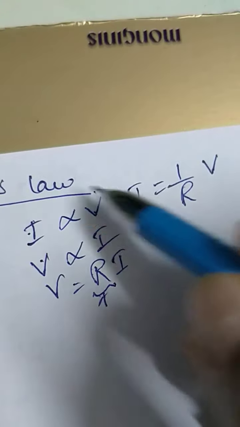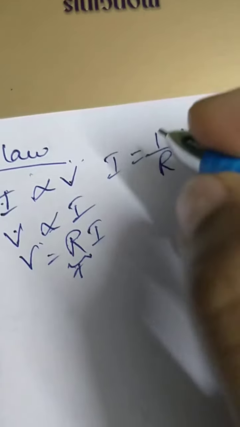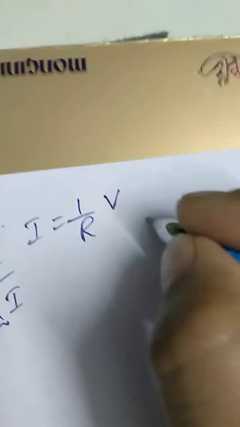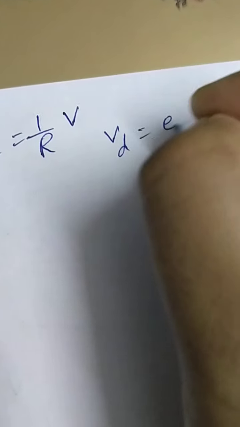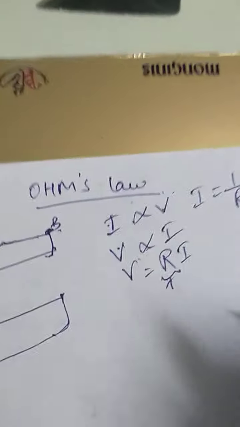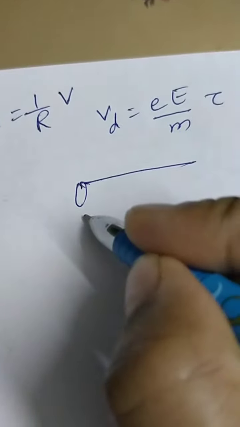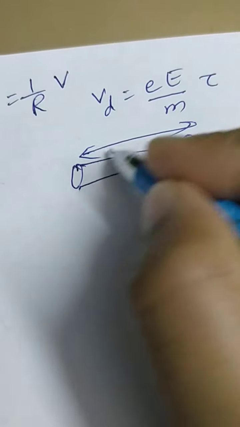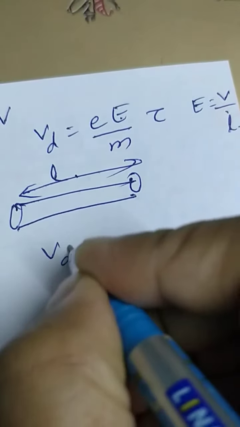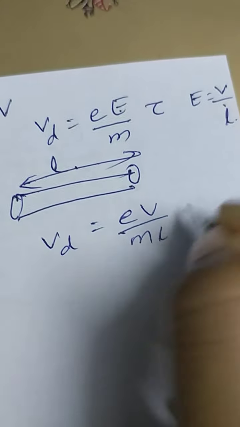Now how will you prove this? We have to prove this or this, any one. For that, we have already done drift velocity: Vd is equal to eE by m into tau, where tau is relaxation time. Now electric field E is equal to V by L, where L is the length of the wire. If I take only this much length of wire, then E is V by L. If I substitute it here, then Vd will become eV by mL into tau.